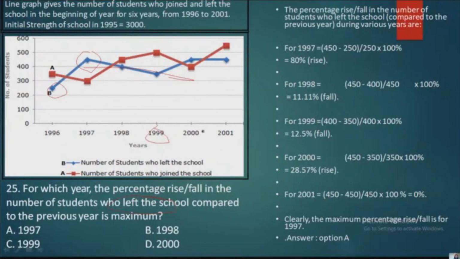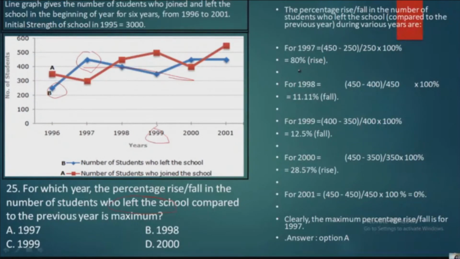Next is in the year 2000. So in the year 2000 there is a rise. Okay, so 450 minus 350 divided by 350 into 100. Okay, so you have to just find the percentage. Then in 2001 it is 0%, no rise no fall. So they are asking maximum percentage rise or fall. So that is option A, that is 1997. Okay, 1997.